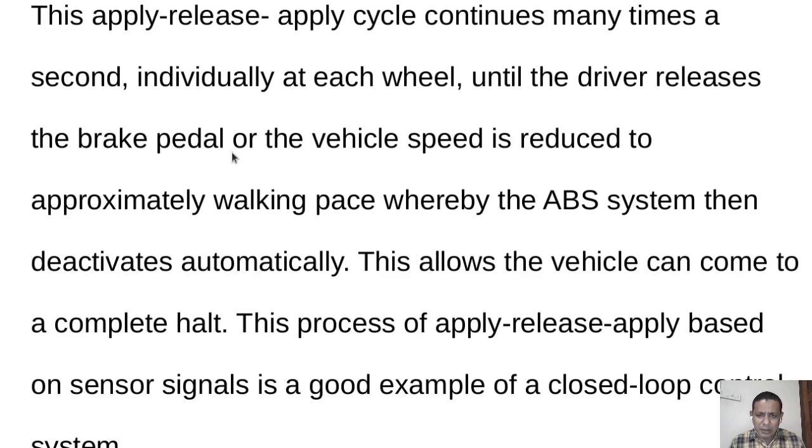It will happen till the driver releases the brake pedal or the vehicle speed is reduced to approximately walking pace, whereby the ABS system then deactivates automatically. That is, this system will work until the ABS system comes to an automatic deactivation. This allows the vehicle to come to a complete halt. This process of apply, release, apply based on sensor signal is a good example of a closed loop control system. ABS is a very good example of a closed loop control system.